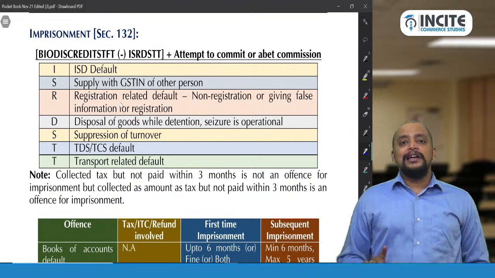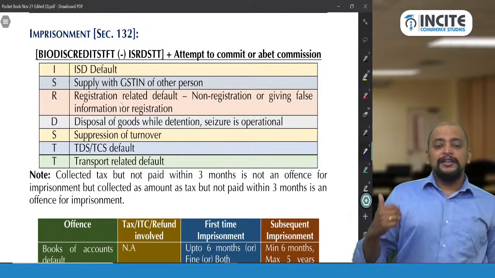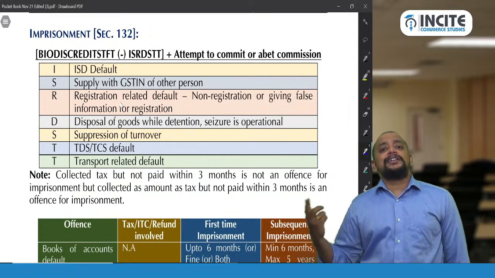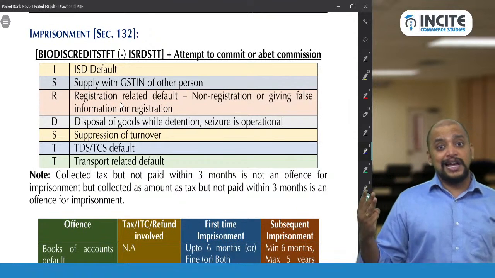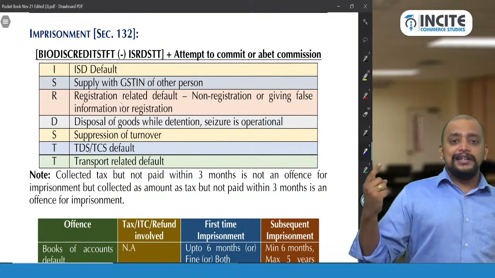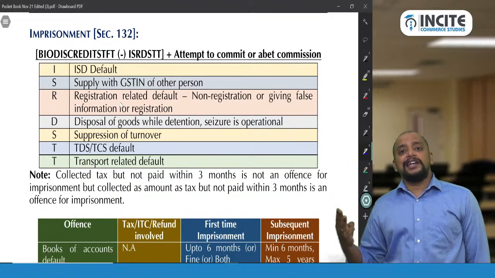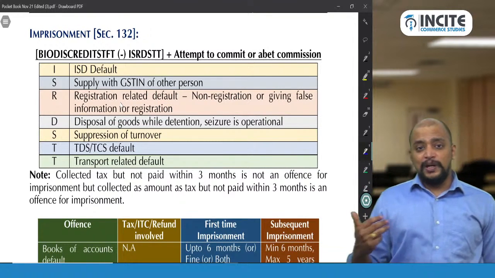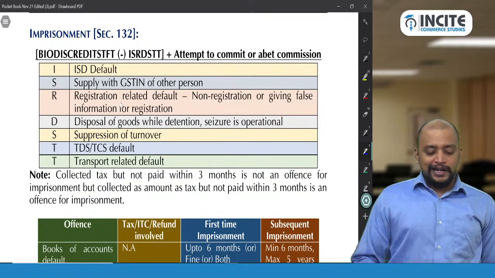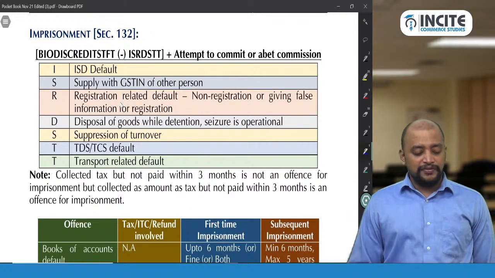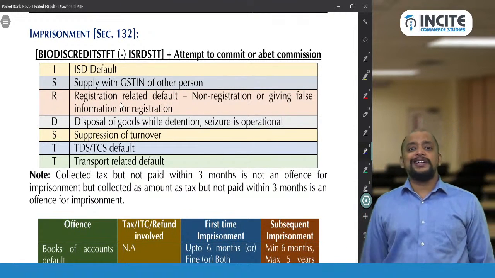What is I? We have multiple I's. One I is invoice default, another I is ITC default, yet another I is ISD default. But which will be taken here? So here I refers to ISD default.